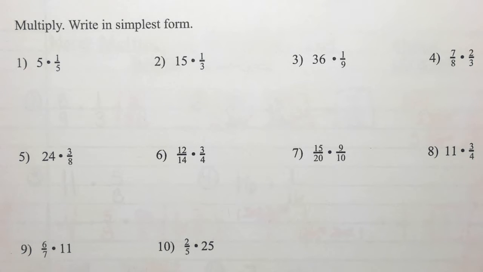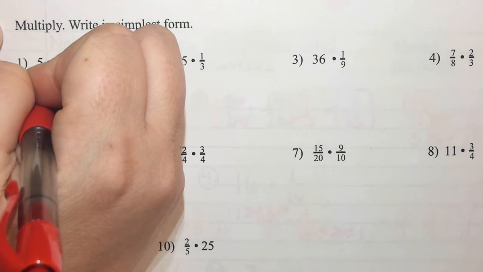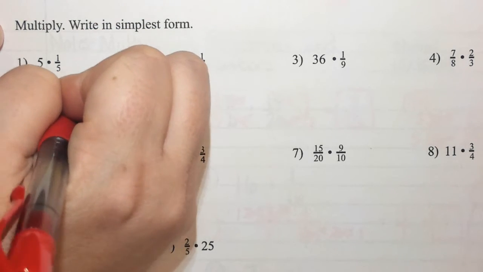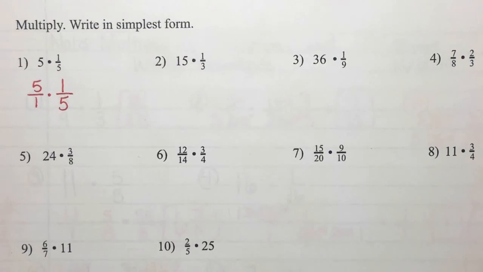Let's do number 1. How am I going to set up number 1? Raise your hand, please. Braden? Perfect. Put a 1 underneath the 5 times, and we're going to leave the other fraction the same, 1 over 5. All right? Can this problem simplify? Gabriella? Yes. What can I divide by? I can divide 5 by 5 and the other 5 by 5.